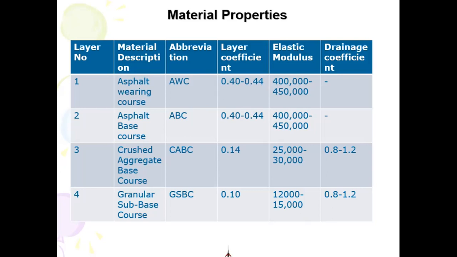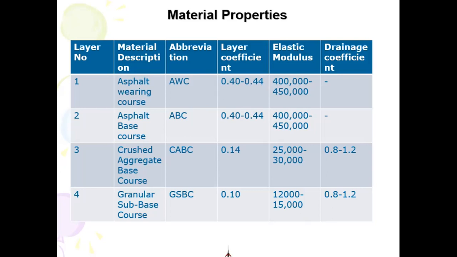So for the 2 asphaltic layers, this layer coefficient varies from 0.40 to 0.44, and you can take 0.42 as well. Take the average. 0.14 for crush aggregate base course and 0.10 for the granular surface course. Their elasticity modulus is 0.4 million to 0.45 million for 2 layers of an asphalt, while 25,000 and 30,000 and 12,000 and 15,000.